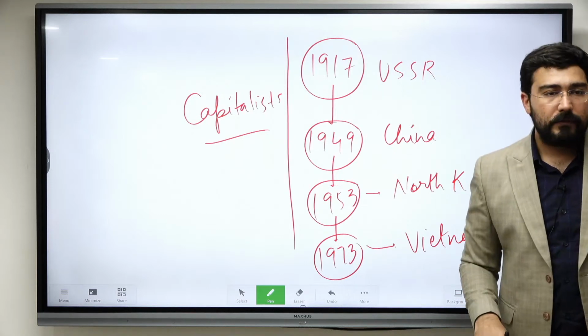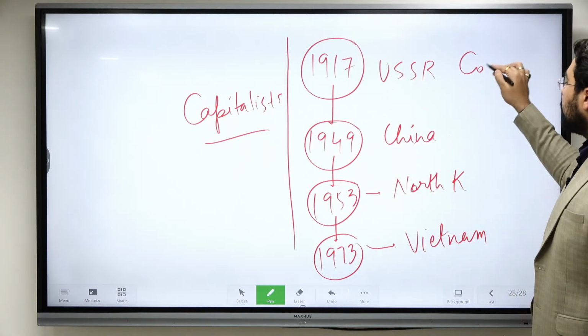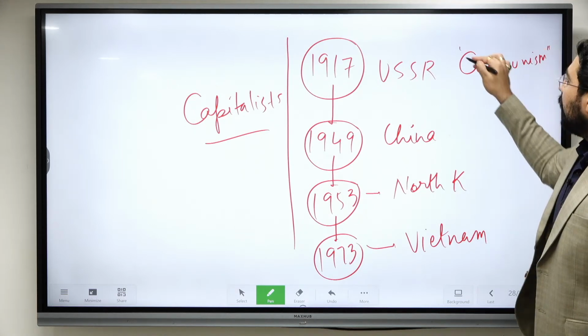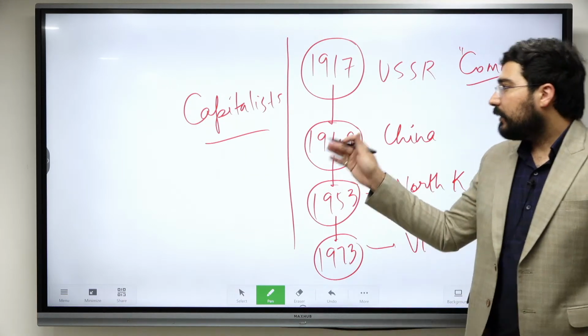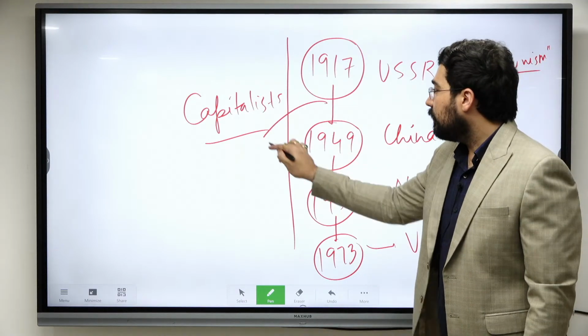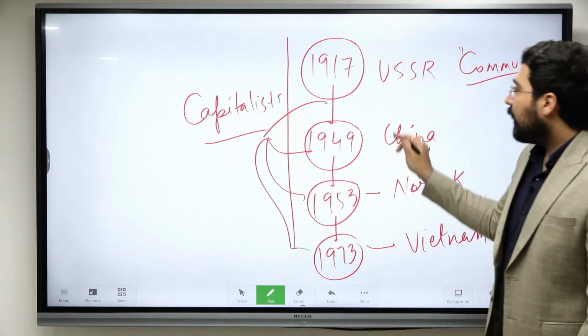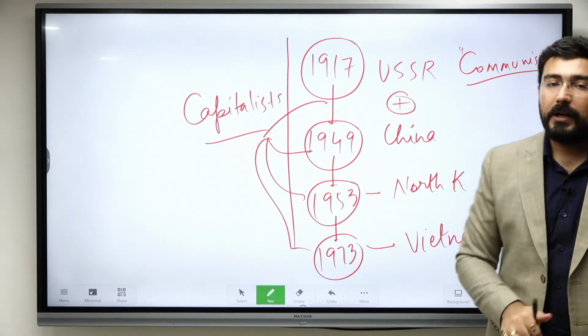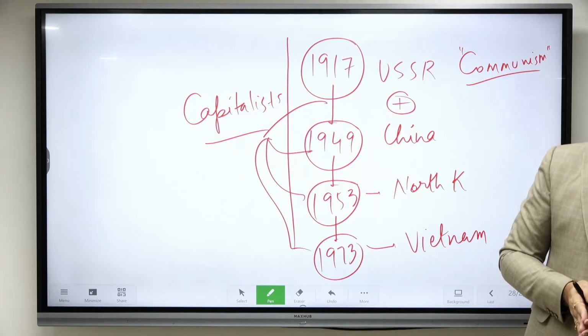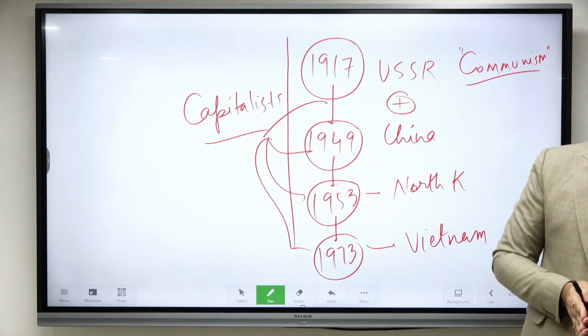These countries were changing into communism. And when UPSC asks how it created a war between hearts and minds, this is how it is. Capitalist countries were going into... when China became communist, almost half of the world area became communist. So it became a very big challenge for the USA.